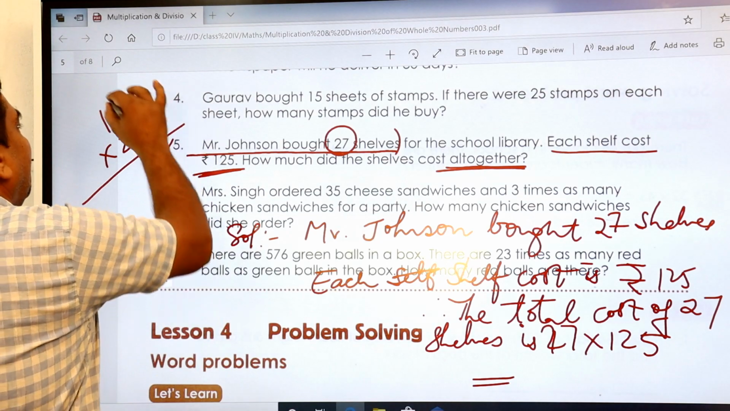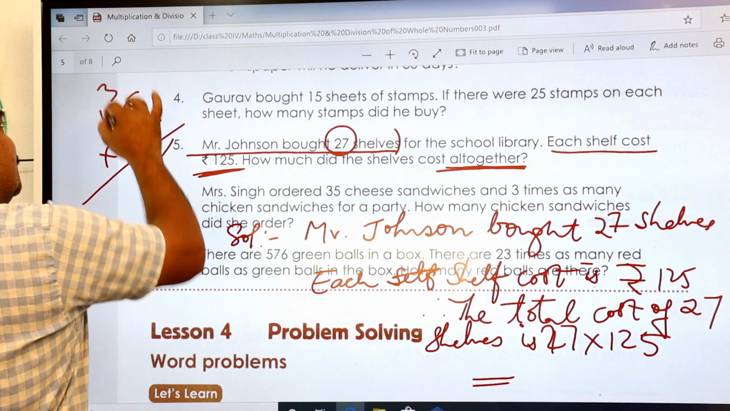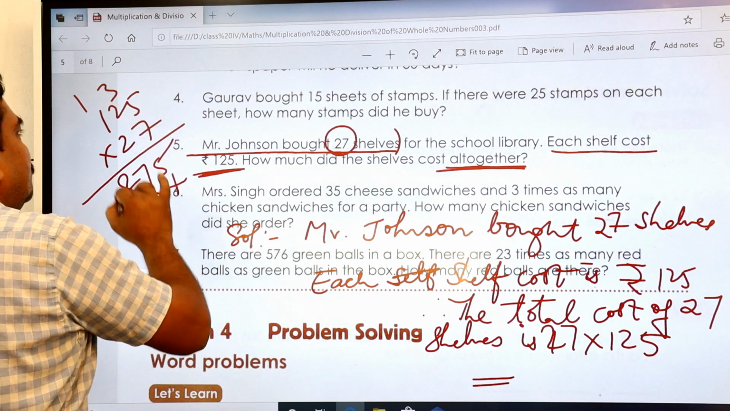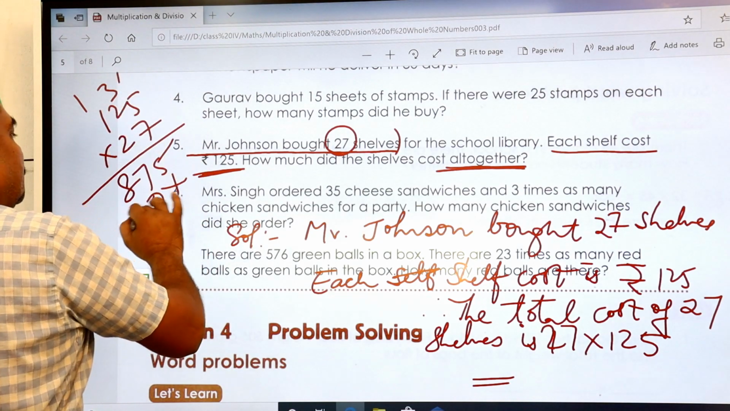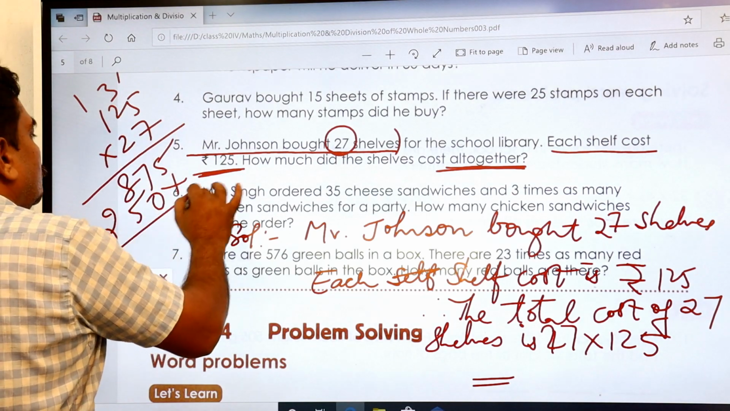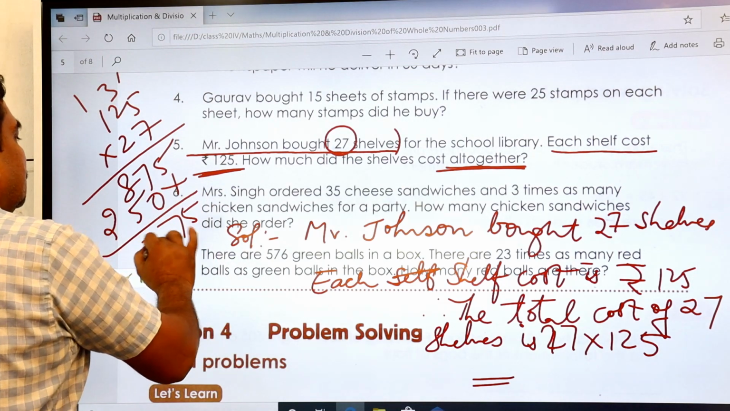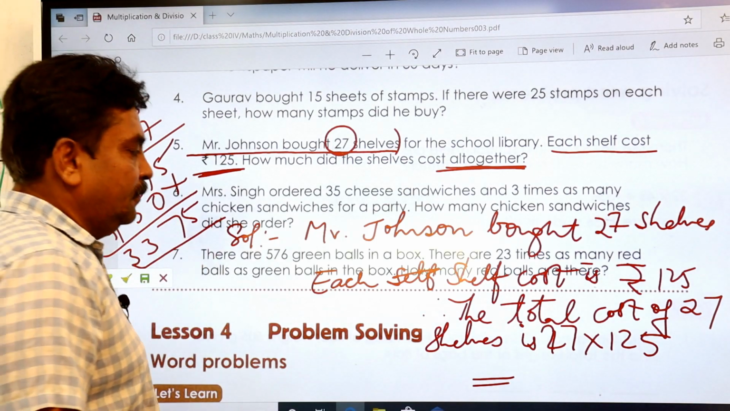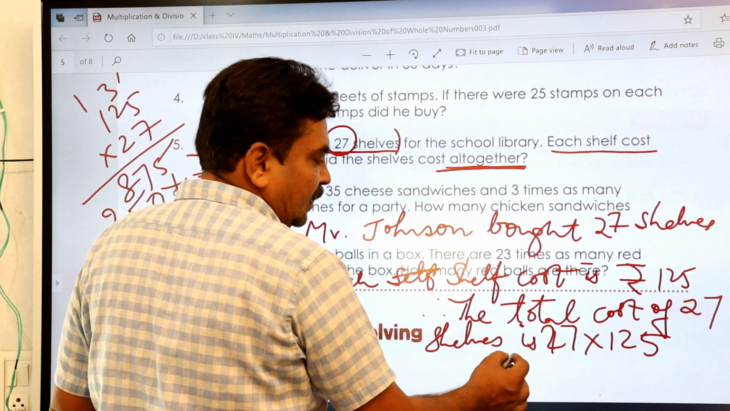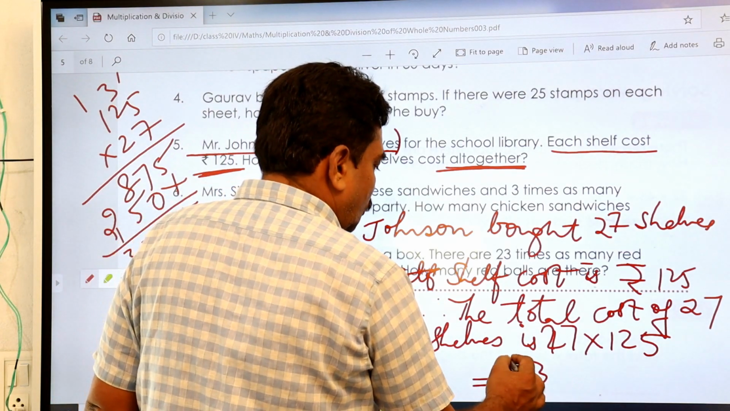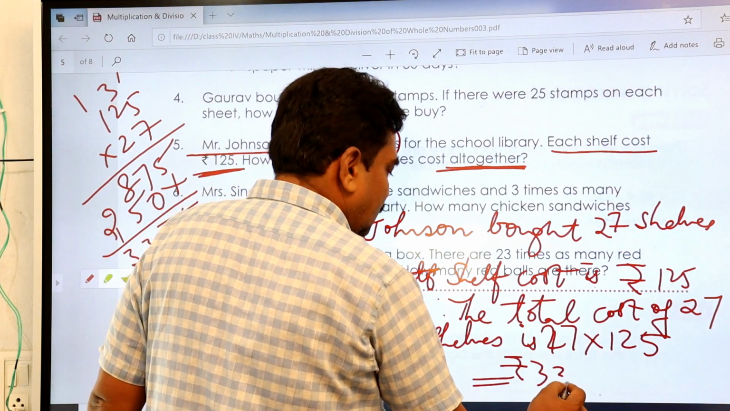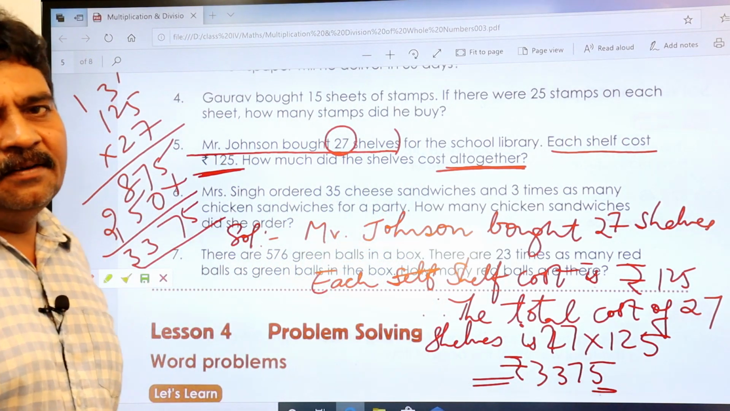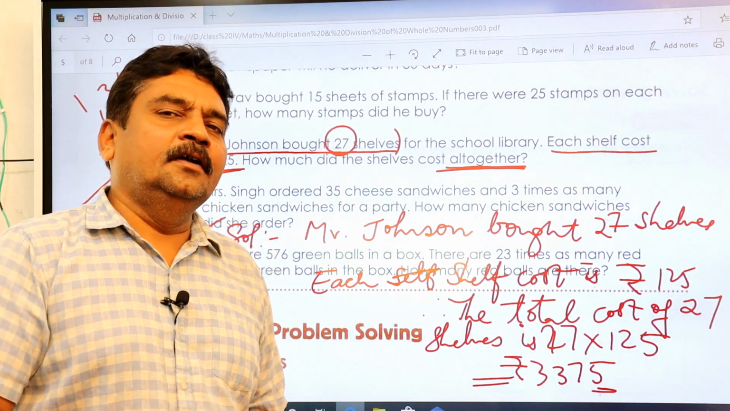7 5s are 35. 7 2s are 14, 15, 16, 17 1, 7 is 7, 8. Right? 5 2s are 10. 2 2s are 4 plus 1, 5. 2 1s are 2. 5, 7, this is 13, 1, this is 3,375. So the total cost of 27 shelves is 3,375 rupees. This is your answer. In that way you have to do the word problems.